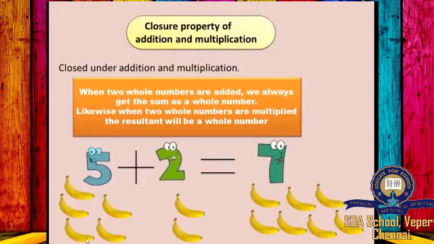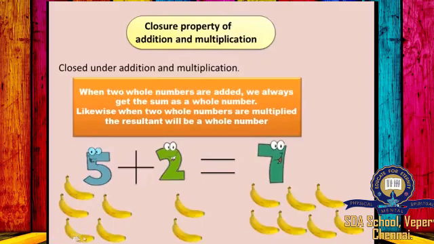Closure property of addition and multiplication. The whole numbers are closed under addition and multiplication. When two whole numbers are added, we always get the sum as a whole number. Similarly, when two whole numbers are multiplied, the resultant will be a whole number. Here is an example: 5 plus 2 is equal to 7. 5 is a whole number and 2 is a whole number. When you add 5 plus 2, you get a whole number, that is 7.